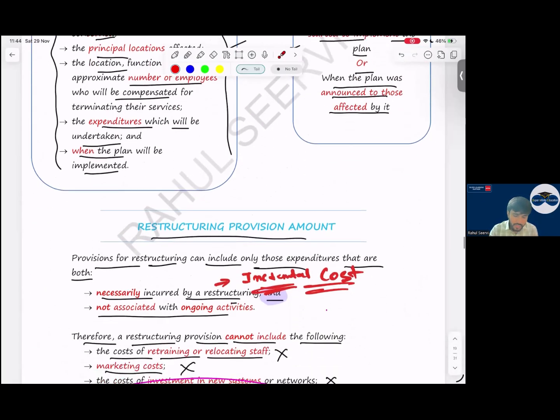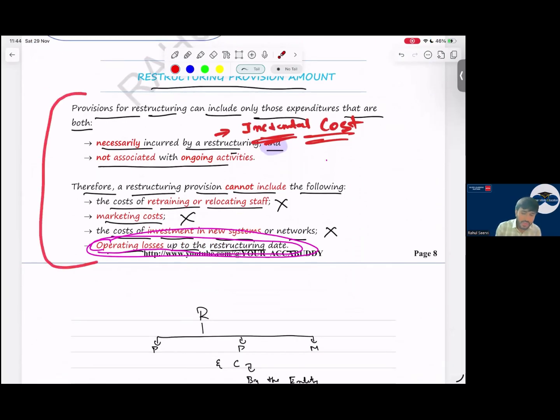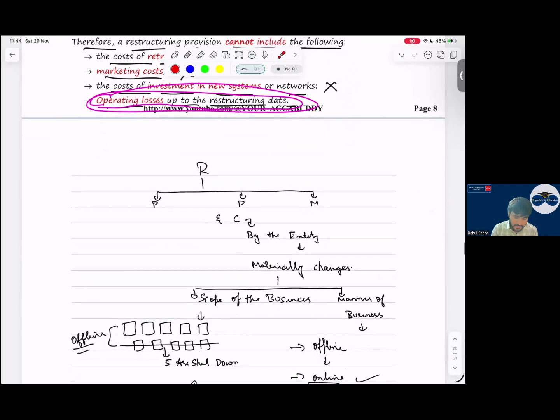So what is the provision amount? Only the incremental cost necessarily incurred by restructuring, not associated with ongoing activities. Any cost which has a relationship with the ongoing business, exclude it. It should be only incremental, specific to that. Because we are doing unwinding, we have to incur the cost. Retraining and relocation will be ignored. Then marketing cost will be ignored. Then cost of new investment will be ignored. Operating losses will be ignored. All this will be ignored. Yes, sir. So with this, the restructuring part is also done.